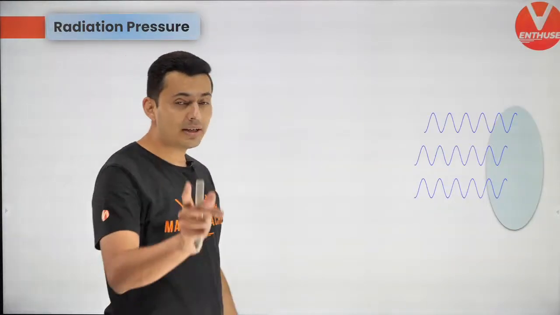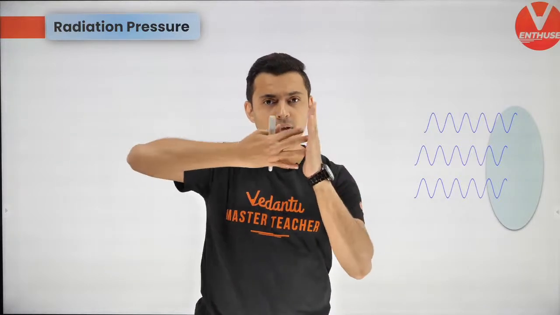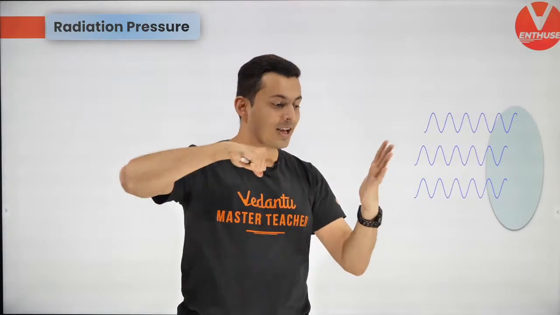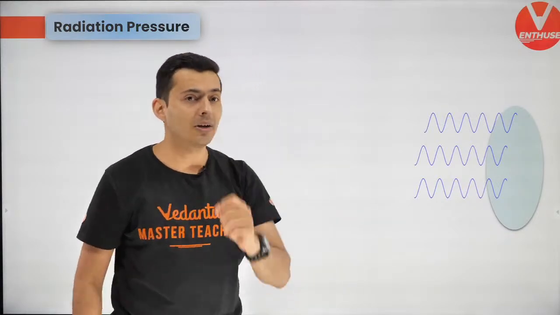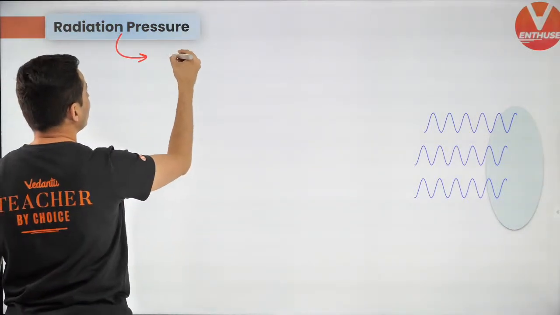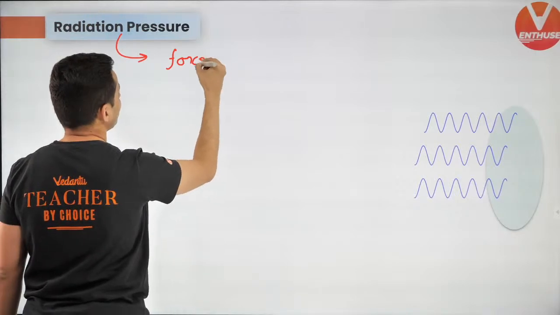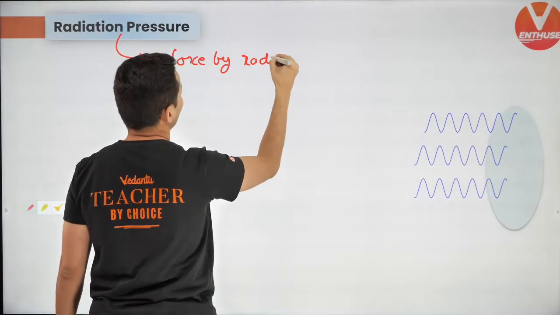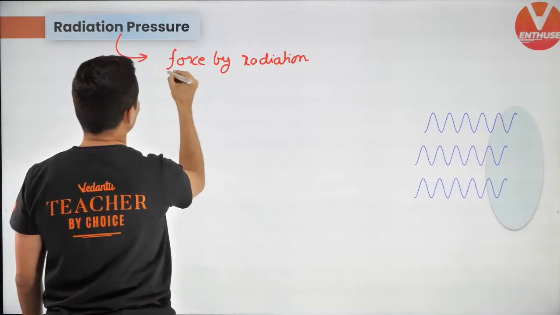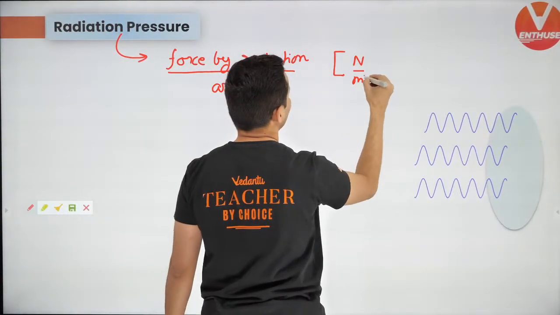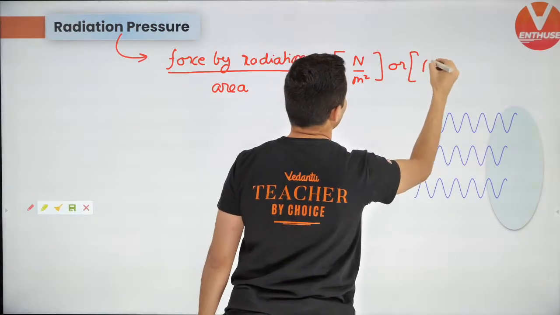Radiation pressure. Very, very important formula. If light falls on a surface, it exerts pressure because the photons, the waves are colliding and it exerts some force. That force per unit area is called the radiation pressure. So keep this in mind. Radiation pressure is the force by the radiation per unit area. Obviously the units will be Newton per meter square, or you can also use Pascal.